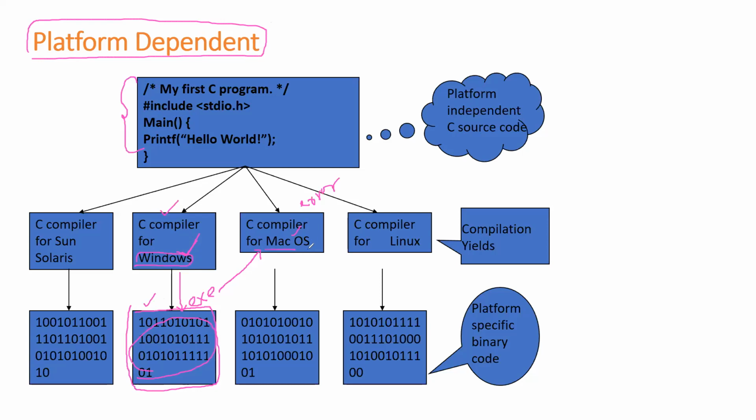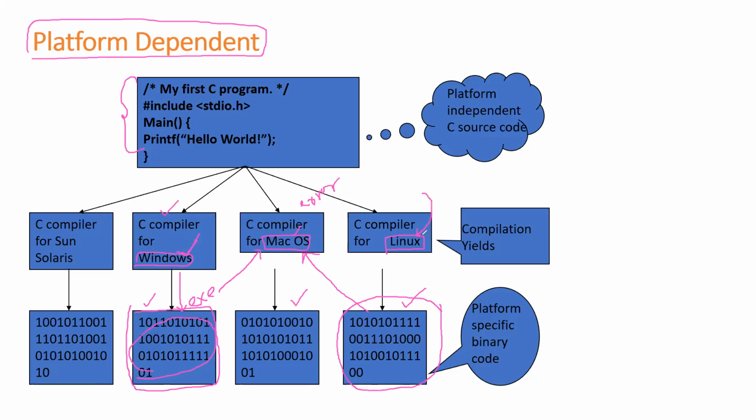Here also, based on Mac OS, I've generated the corresponding exe file, and based on the Linux operating system, I've generated the corresponding exe file. And this exe file you can't run in another operating system. Why? Because each and every exe file or binary file that has been generated has been generated with respect to the platform.